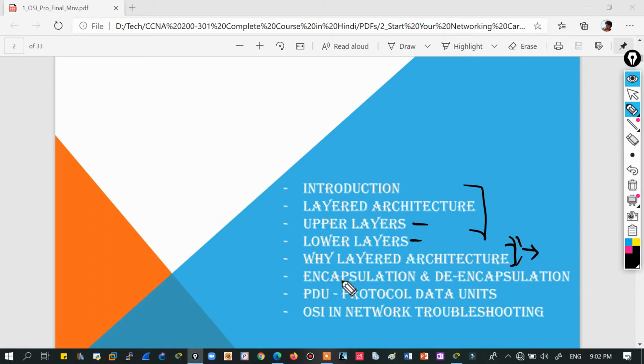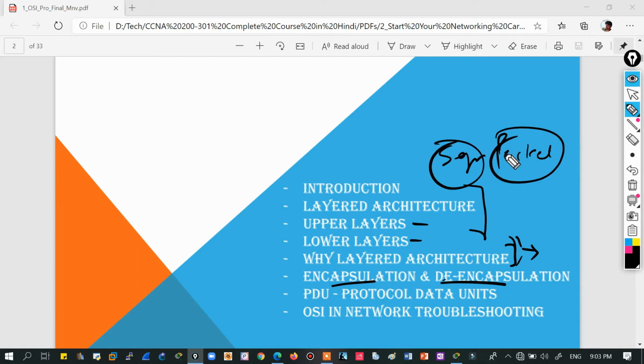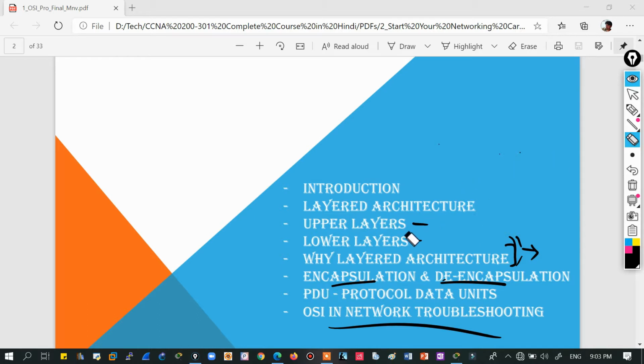Then we will discuss some important terms used throughout networking, not just in CCNA, but in all types of network courses and advanced courses, like PDU, protocol data unit. What are segments, what are packets, and today I will demystify the actual difference and the actual definitions of segments, packets and frames. And why, where and how the OSI model is useful in network troubleshooting. This is what we are going to cover in this video.